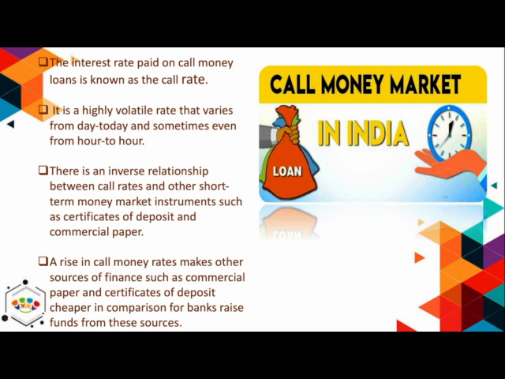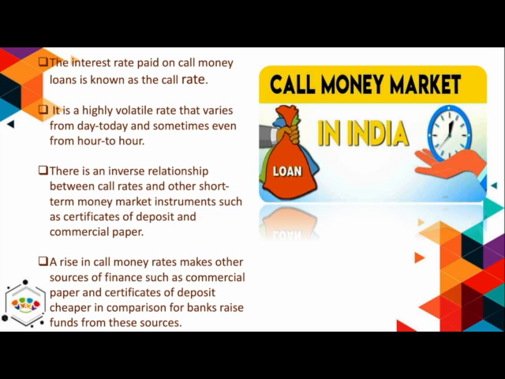On the other hand, if there is a fall in the call rate, what does it mean? That call money is now cheaper. Since the interest payable on call money is lower, resorting to call money to meet short-term finance requirements becomes attractive in comparison to other instruments such as commercial paper and certificates of deposit.